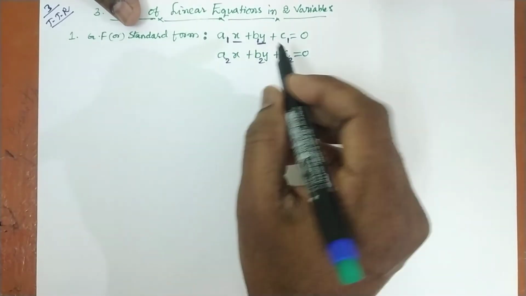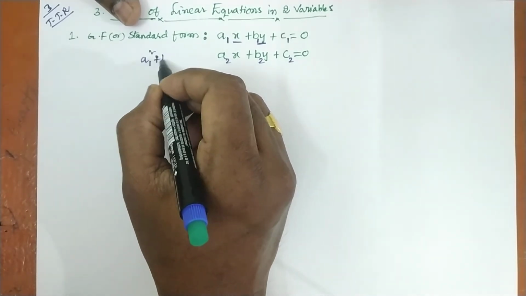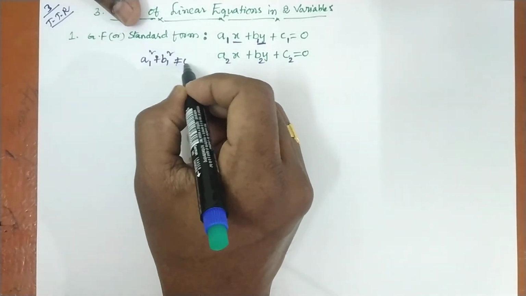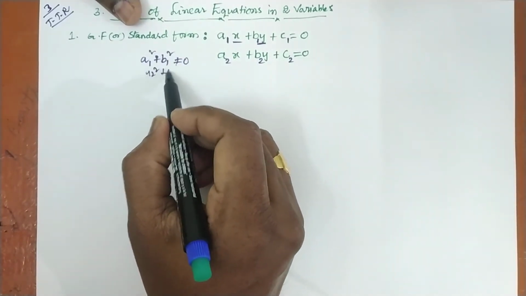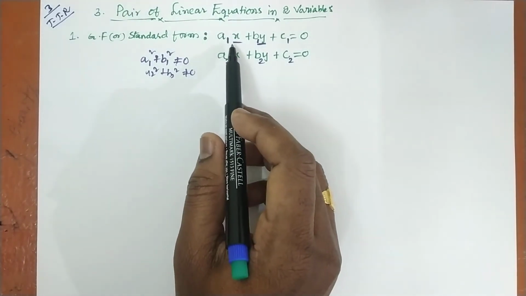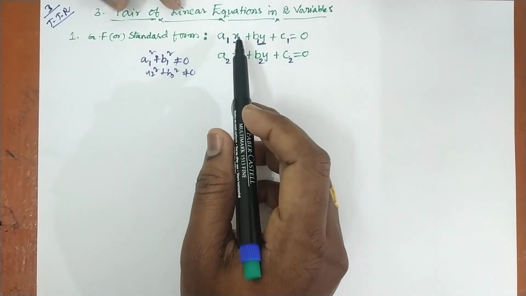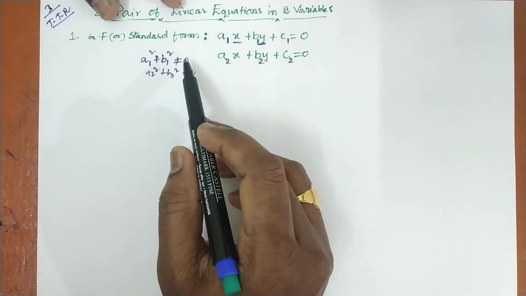And one more condition, a1 square plus b1 square should not be equal to 0. And a2 square plus b2 square should not be equal to 0, that is the condition. Both should not be 0 simultaneously, as well as a1 square plus b1 square should not be 0, the sum of these two should not be 0.